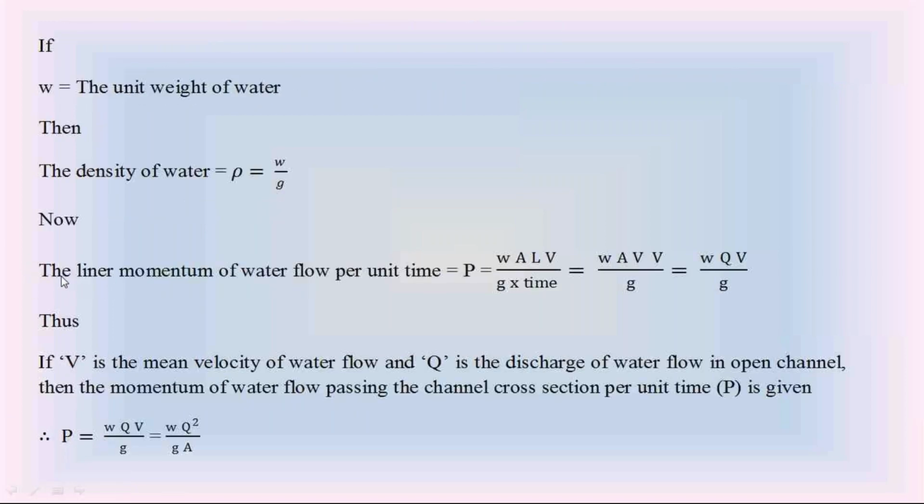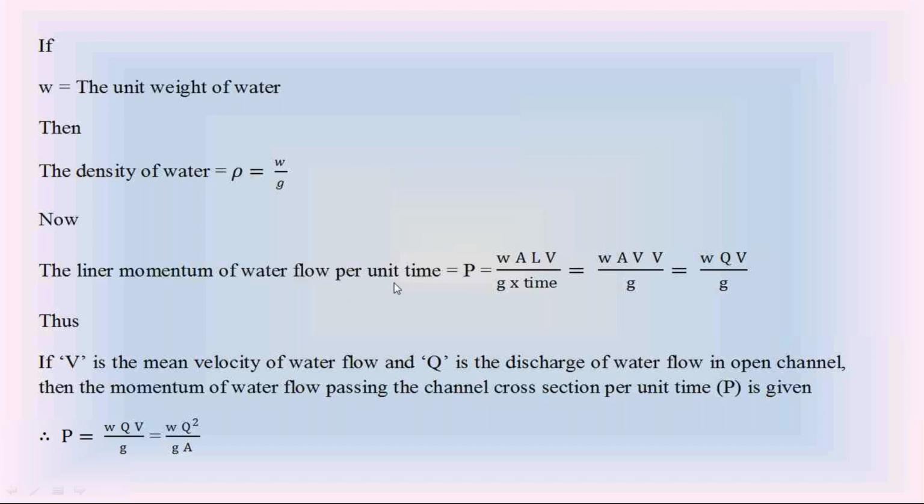Now find out the linear momentum of water flow in the open channel per unit time. Just now I explained this linear momentum of water flow P. This linear momentum of water flow P is equal to W, unit weight of water, into A into L into V by Z. WALV by Z is the linear momentum of water flow in the open channel. But I am calculating the linear momentum of water flow in the open channel per unit time.